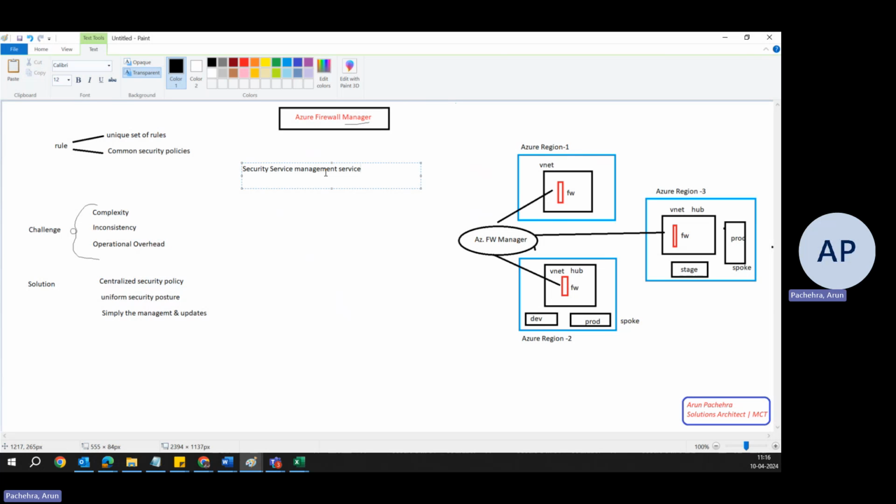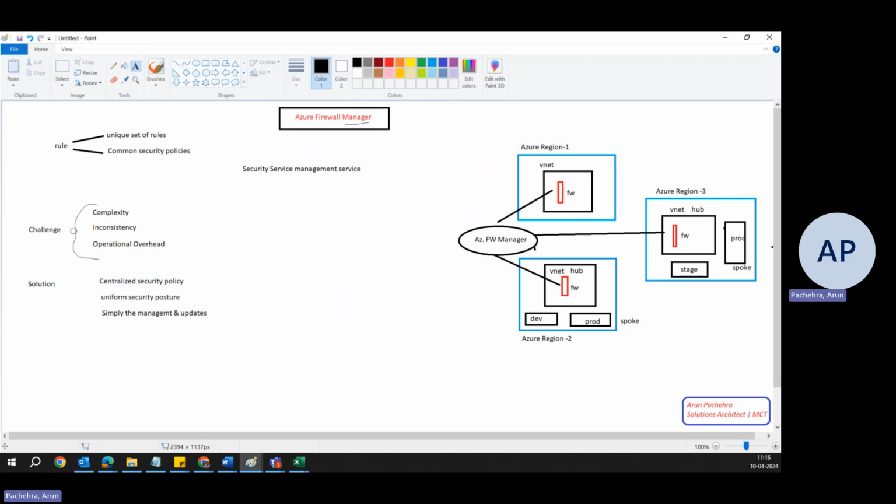So security management service that provides a central security policy and route management for cloud-based security perimeters. It simplifies the management and configuration of Azure Firewall instances across multiple subscriptions and virtual networks, as we have shown here. So you can define it like that as well.